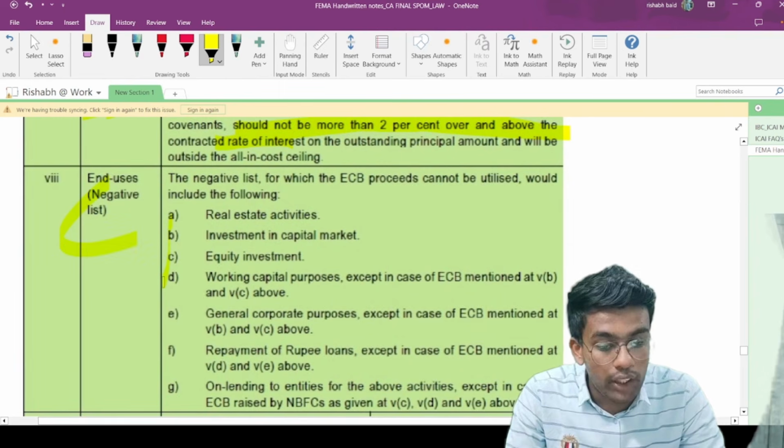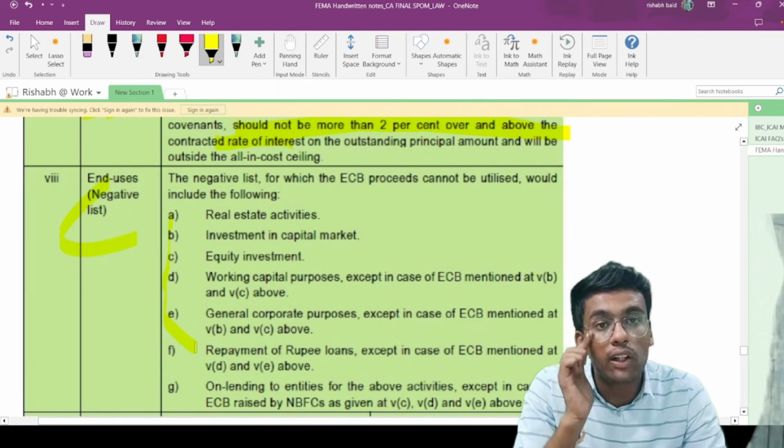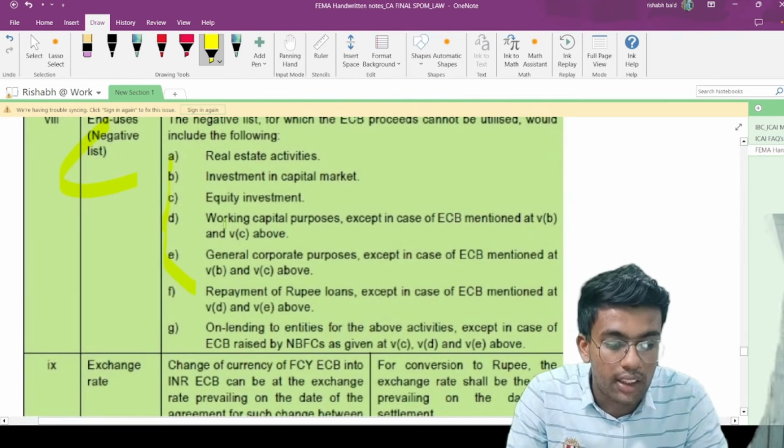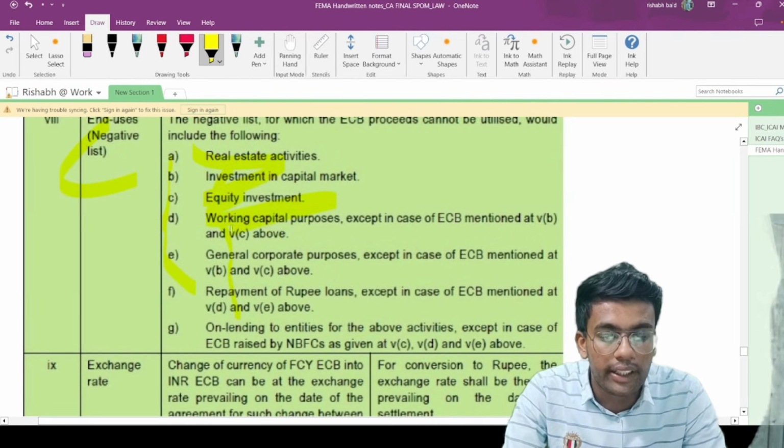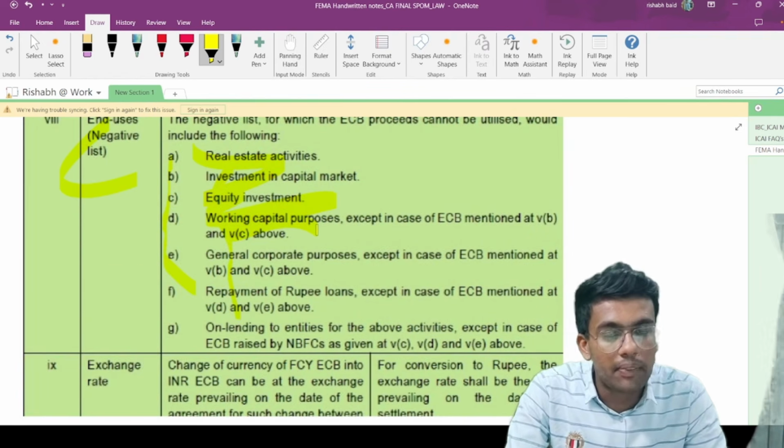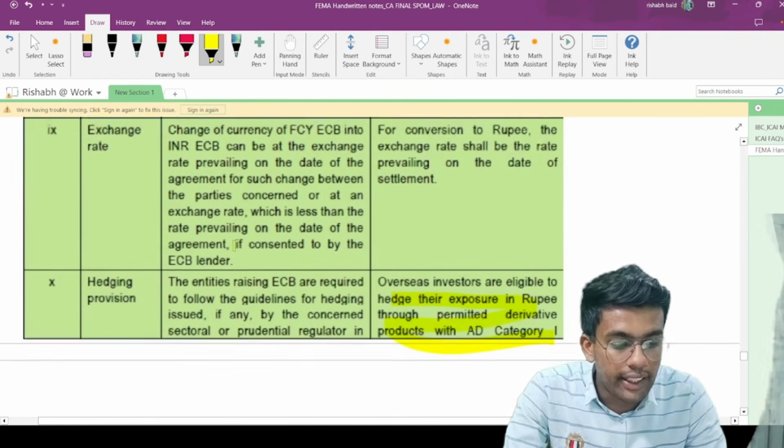Negative list, again very important. So for what activities you cannot utilize your external commercial borrowings. These are very, very important ones. Definitely go through real estate, investment in capital market, equity investment, working capital purposes, etc. Exchange rate, not of much importance.